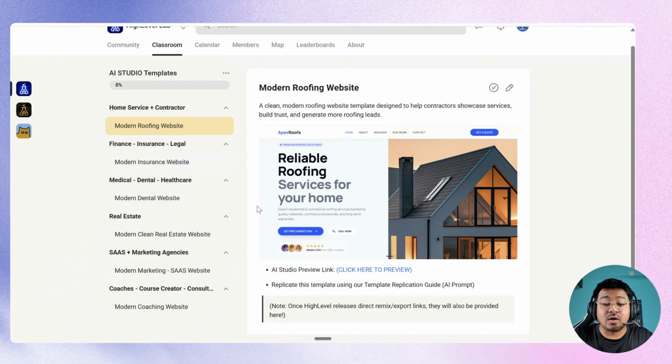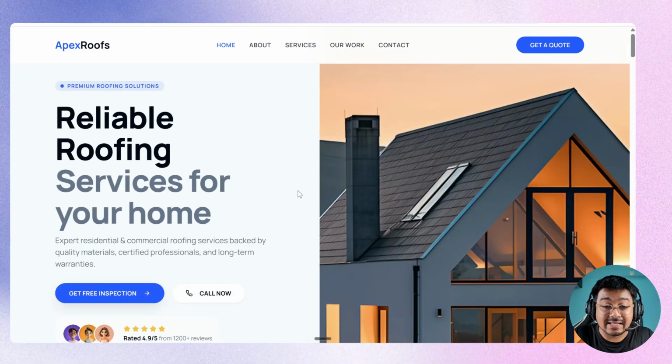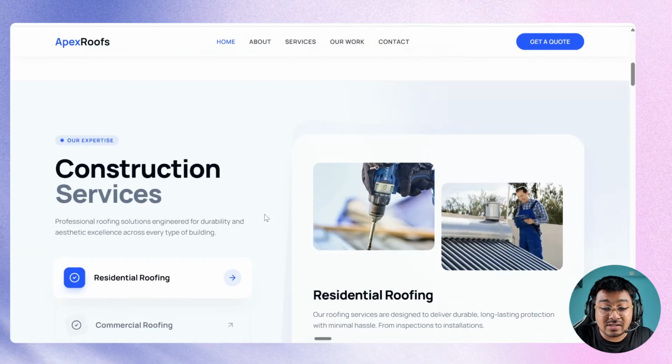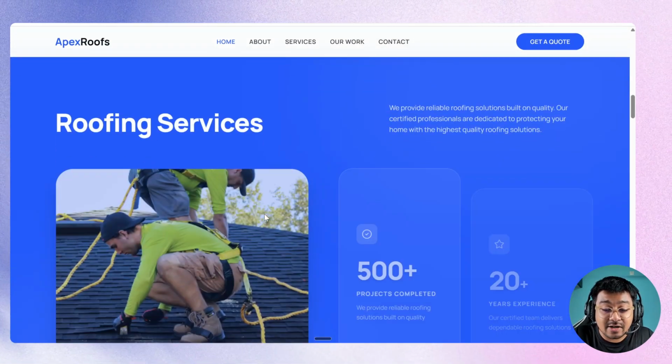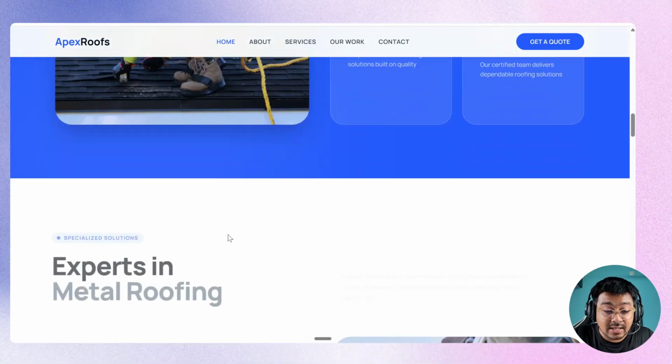And let me quickly give you an overview of all of this. Here, if you click on preview, you will be able to see these premium websites come to life, and these are all built inside the HighLevel AI Studio. And not just that, they look absolutely stunning and attractive.